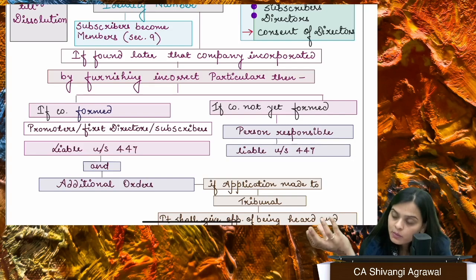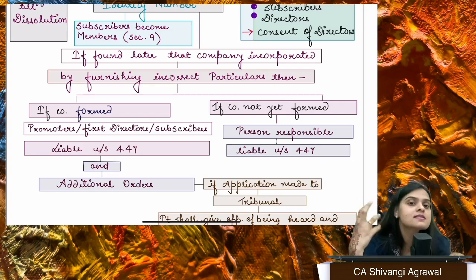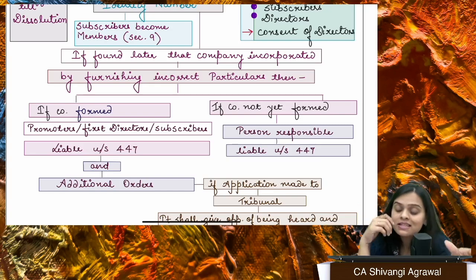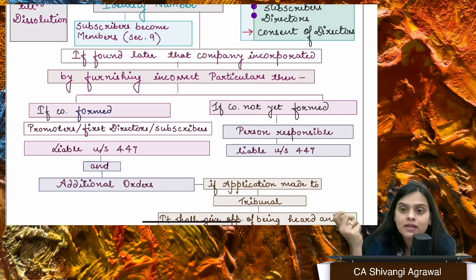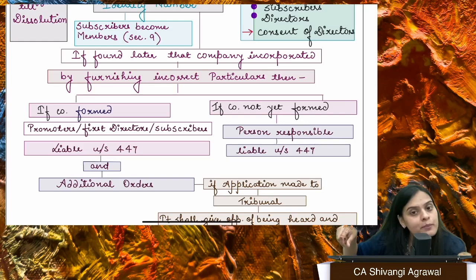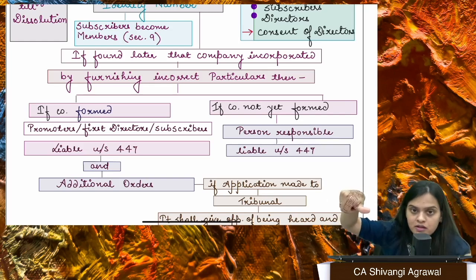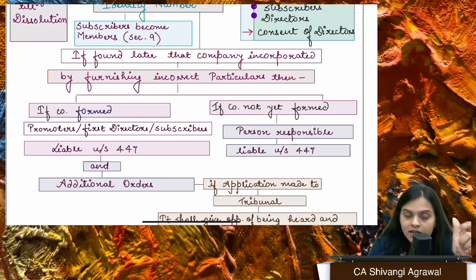Then there will be a witness who will attest the signature of the subscriber. Now, supposedly the subscriber is illiterate and cannot sign, then what will happen? It's a basic thing that he will affix his thumb impression, and the witness will authenticate that, right?